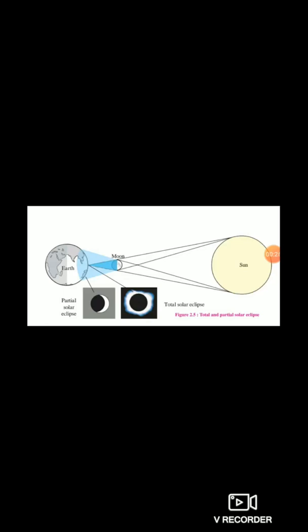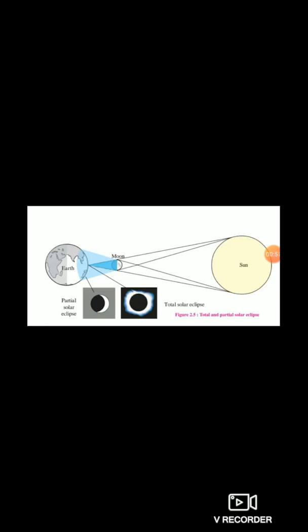At this time, these three objects, earth, moon and the sun, are in a single line, and the place on the earth where the moon's shadow falls experiences a solar eclipse.